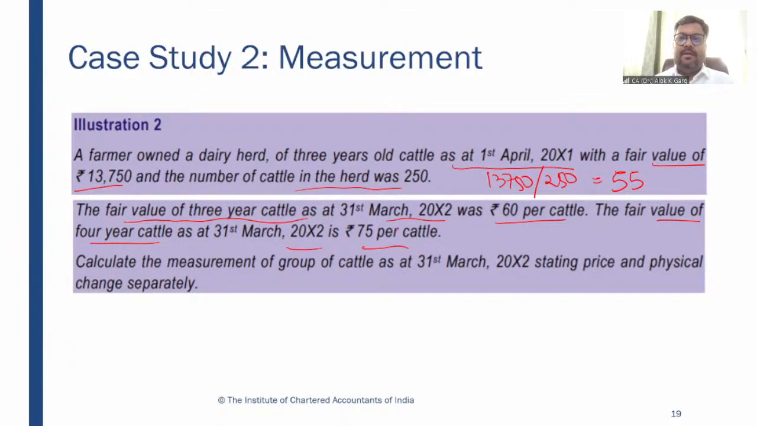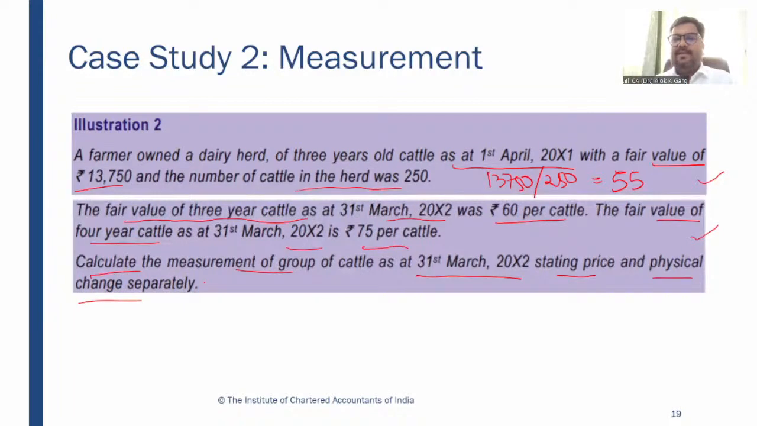So the question is pretty clear in the first 2 lines and in the next 2 lines, but the last line says to calculate the measurement of group of cattle as on 31st March 2002, stating price and physical change separately. Although this question is very simple, in the beginning the value of 250 cattle is 13,750, right? 55 rupees per cattle. At the end, this 3-year-old cattle become 4-year-old cattle, and now the value becomes 75 rupees, right? So when I reduce 75 minus 55, on every cattle I have a fair value gain of 20 rupees.